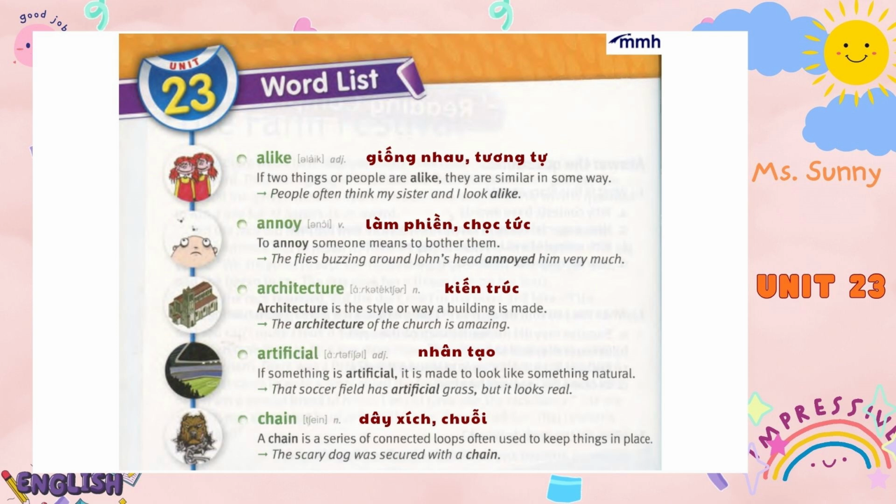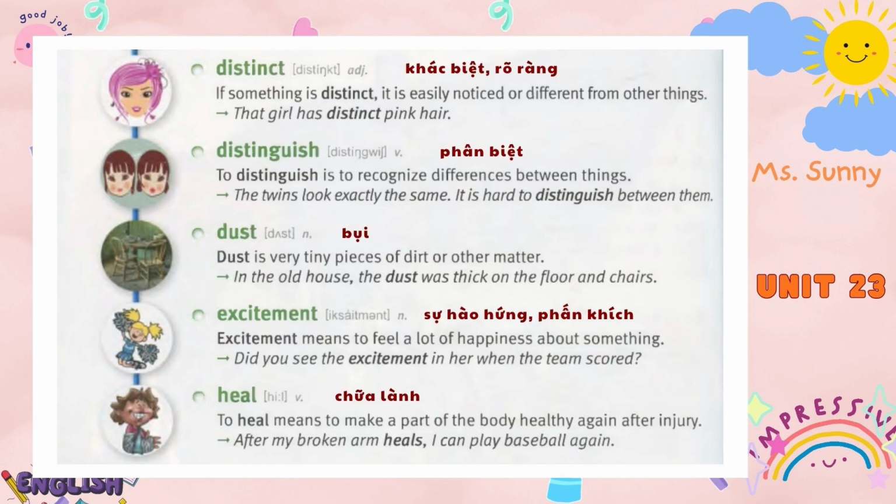Chain. A chain is a series of connected loops, often used to keep things in place. The scary dog was secured with a chain. Distinct. If something is distinct, it is easily noticed or different from other things. That girl has distinct pink hair.